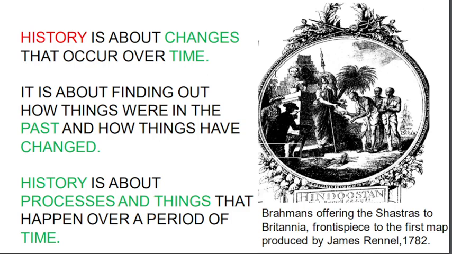And history is about processes and things that happened over a period of time. For example, in the past kings ruled, but nowadays all countries have become democratic countries. They have a particular form of government. This is a process, and like this their governing rule has changed.